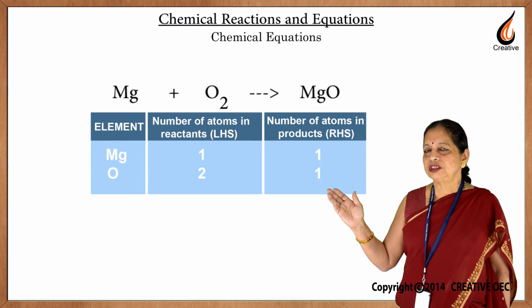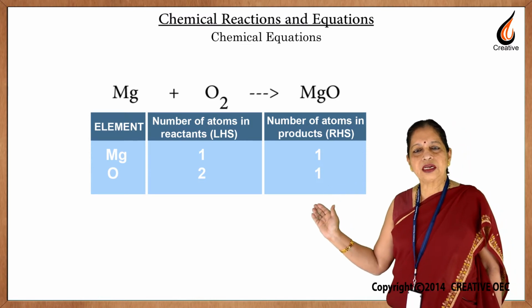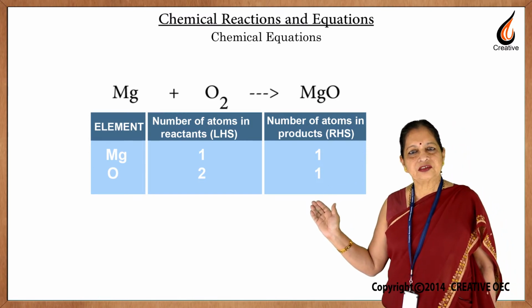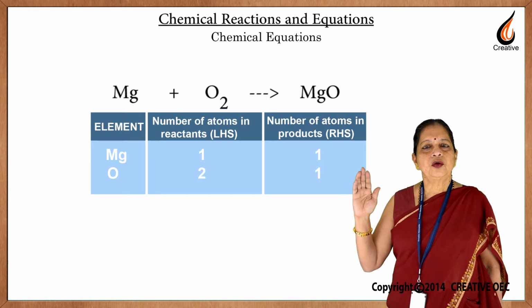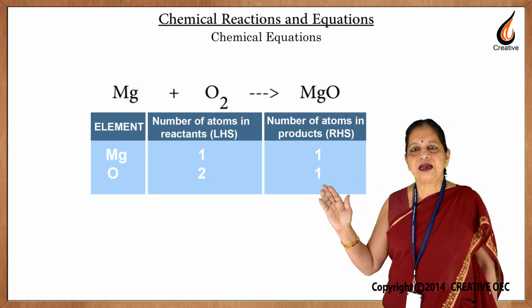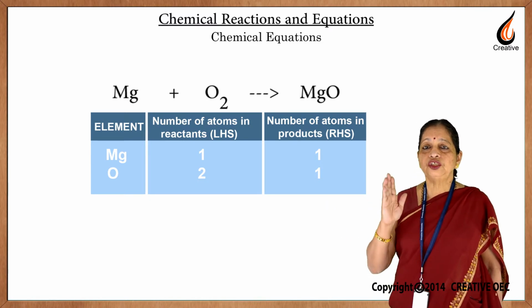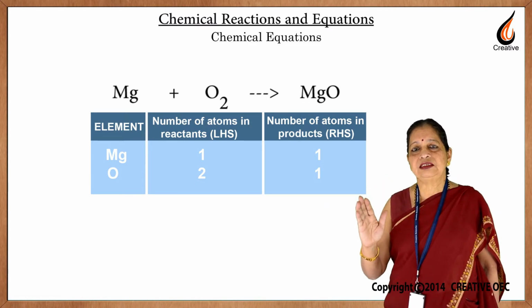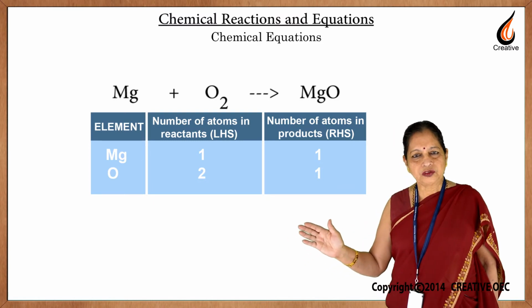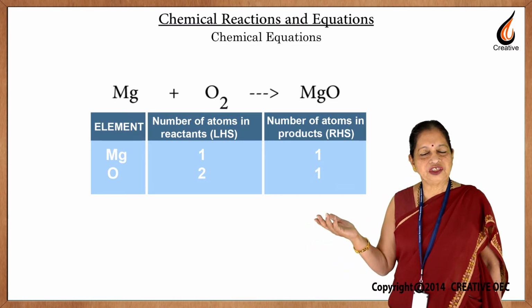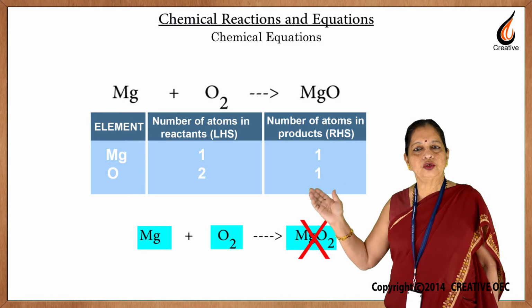There are two oxygens on the left hand side and one on the right hand side. So, we have to make the right hand side have two oxygens, but remember we should not make any changes inside the boxes because the formula will change. We cannot make it MgO2.